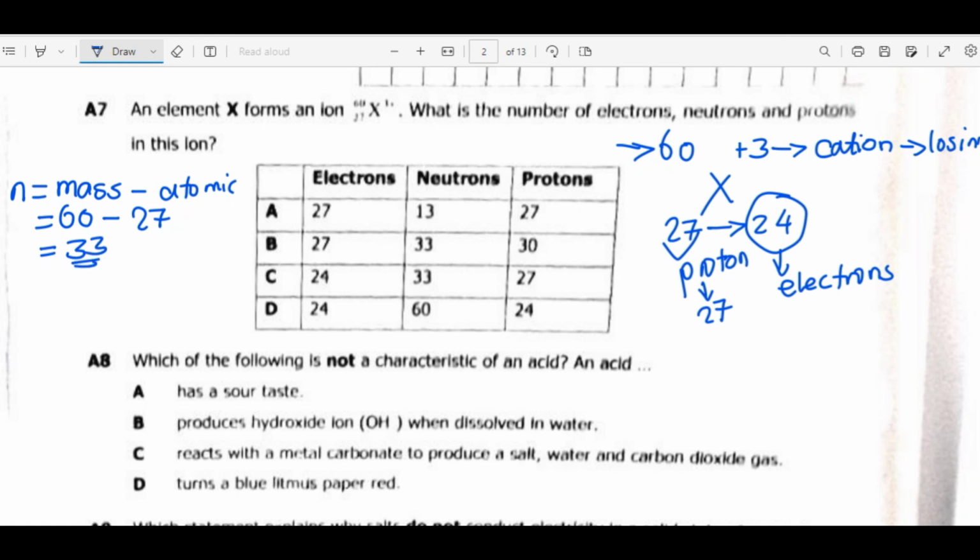So which multiple choice corresponds to the information? Electrons 24, neutrons 33, protons 27. So the answer is C.